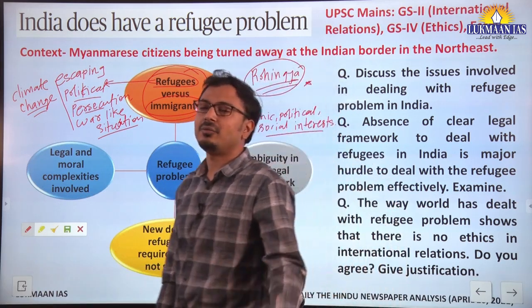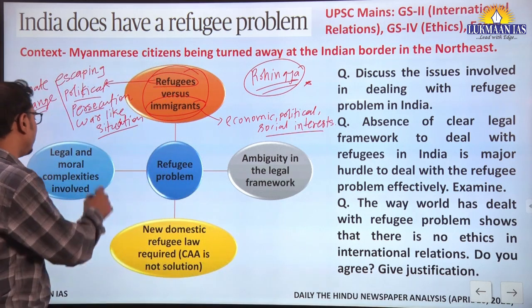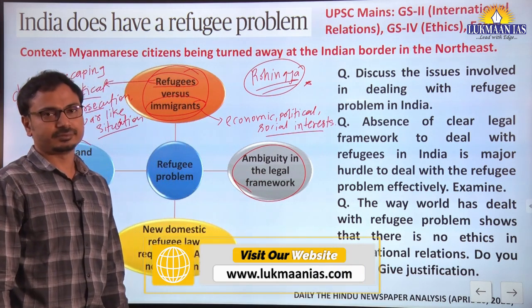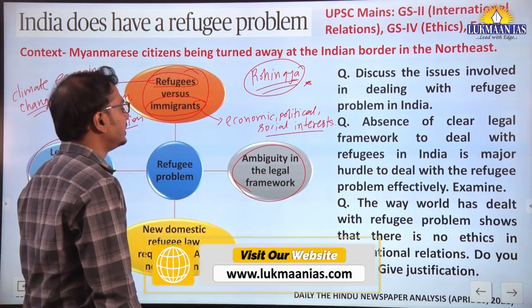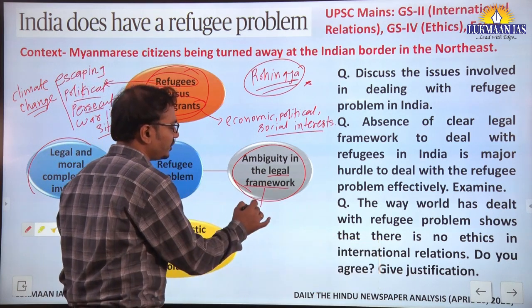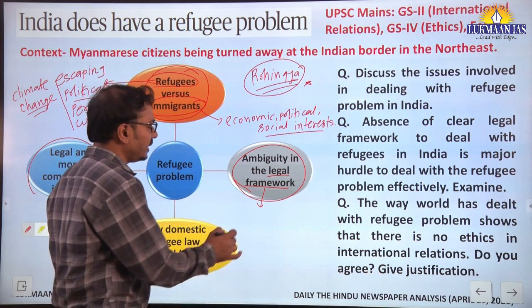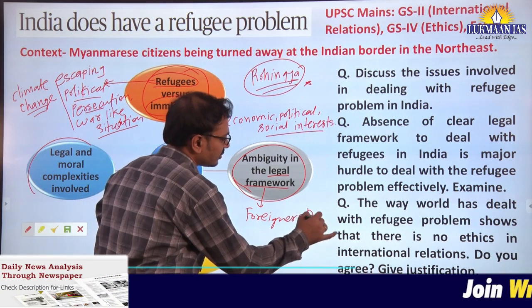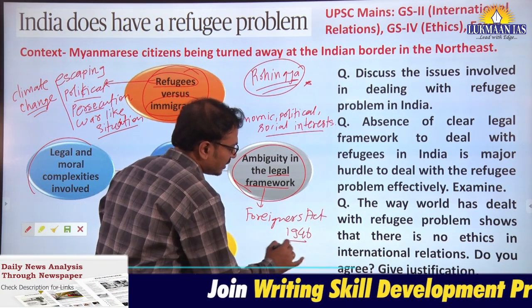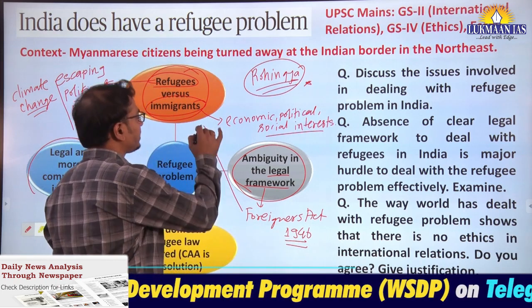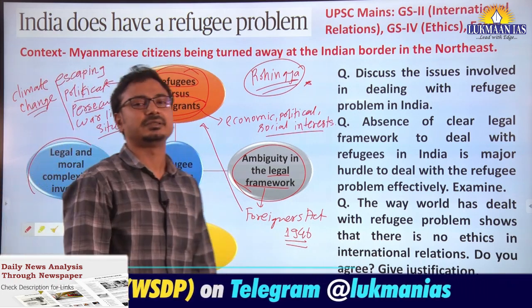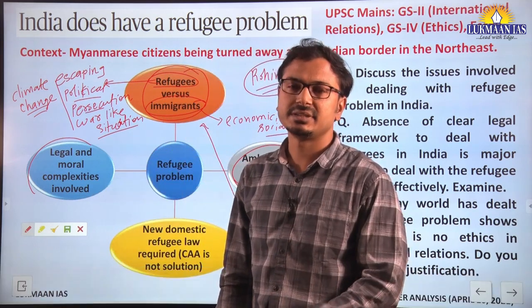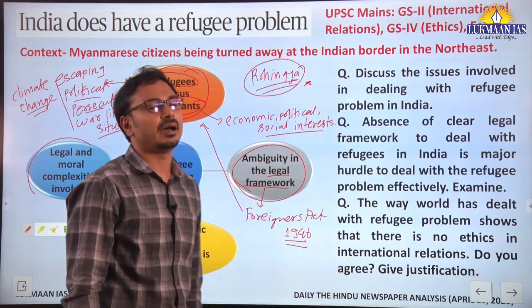Okay, however, what happens in India is the ambiguity in the legal framework here. While understanding this legal framework, you need to understand that India's only law is the Foreigners Act 1946. This particular act clubbed refugees and immigrants together. This act considers them the same. This is the major drawback that we can understand in India.